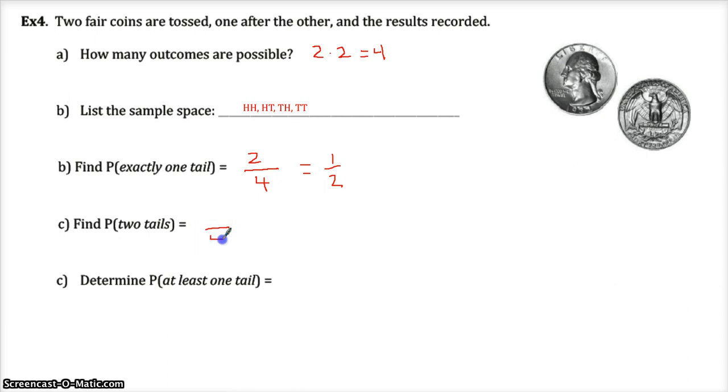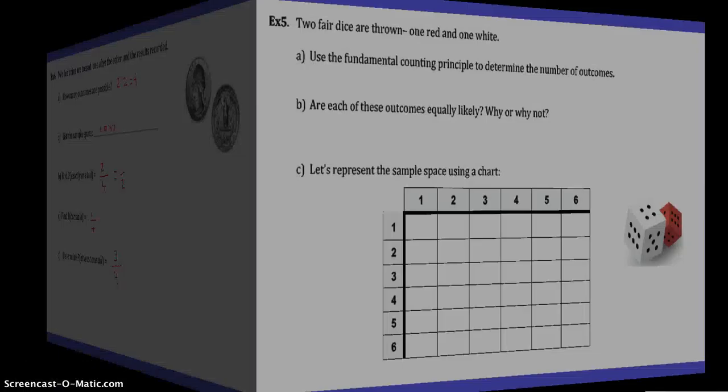Probability of 2 tails is only 1 of the 4 outcomes. It's the last one. And at least 1 tail is all but the first one. Right? The only way to fail that is to get 2 heads.